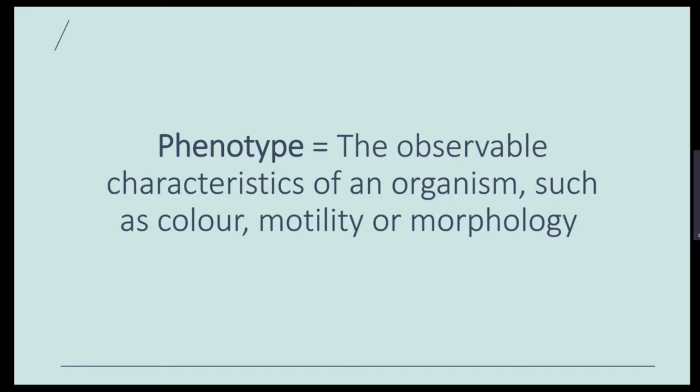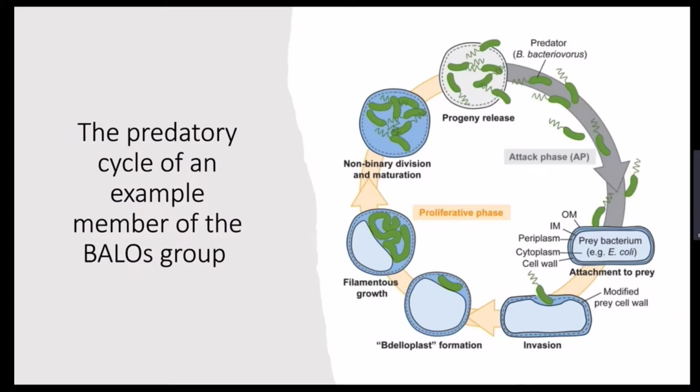General phenotype. Whereas the genotype of an organism refers to its complete genetic makeup and the complete description of the cell's genetic information, the phenotype relates to its observable characteristics. Vibrio is an example member of the BALOs phenotypic group, and their life cycle is complex and multi-stage. Throughout the cycle of predation, which begins and ends with the release of progeny cells, the surface structures of the predatory bacteria and the enzymatic gene products are of great importance to the continuation of the cycle of predation.